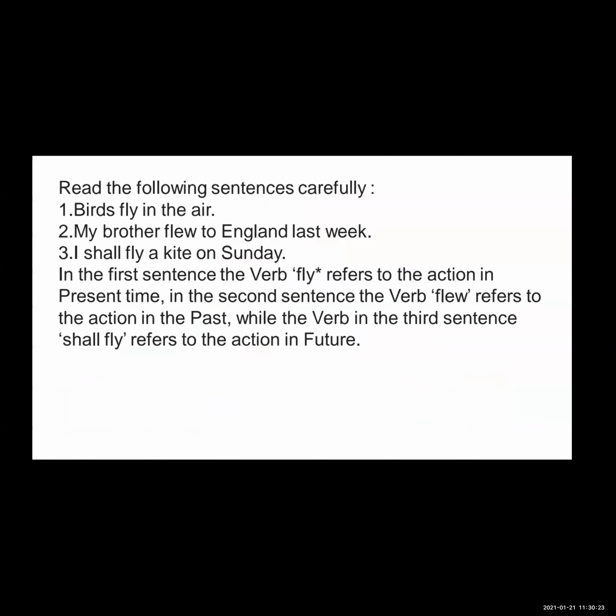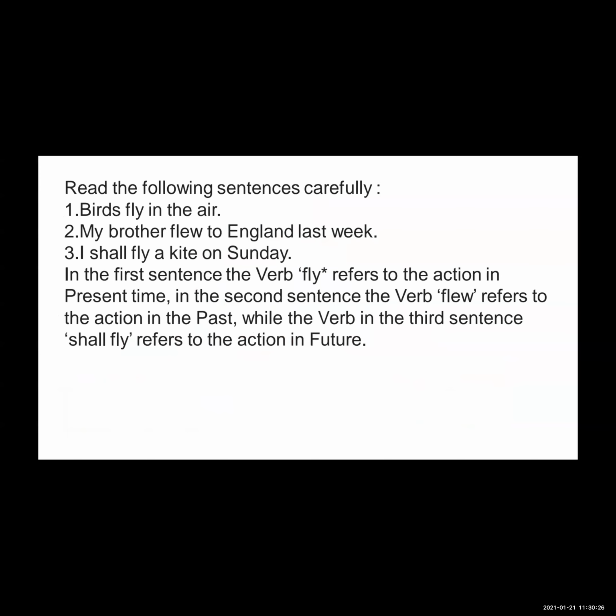Read the following sentences. Birds fly in the air. My brother flew to England last week. I shall fly a kite on Sunday. See here, in the first sentence, fly is the verb.